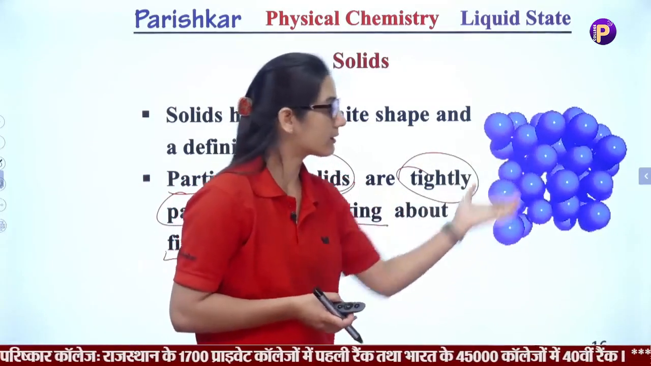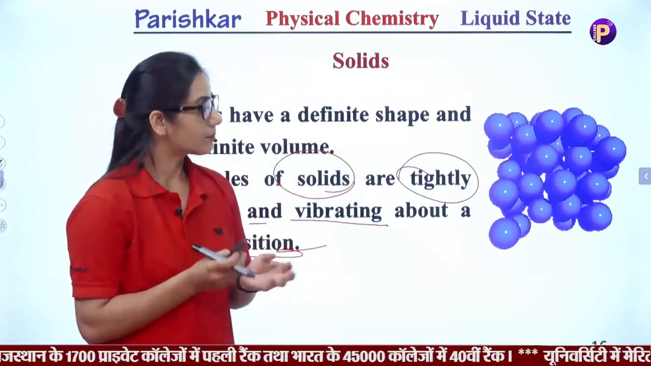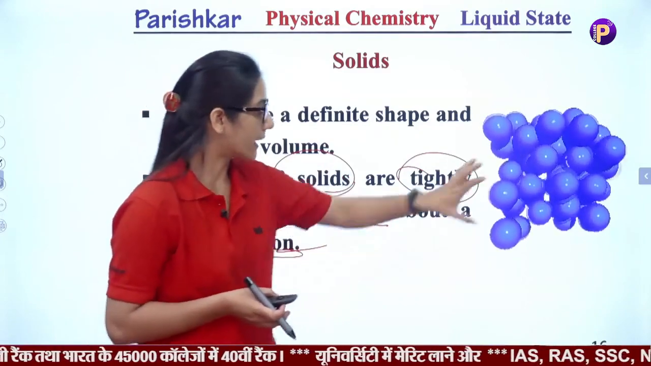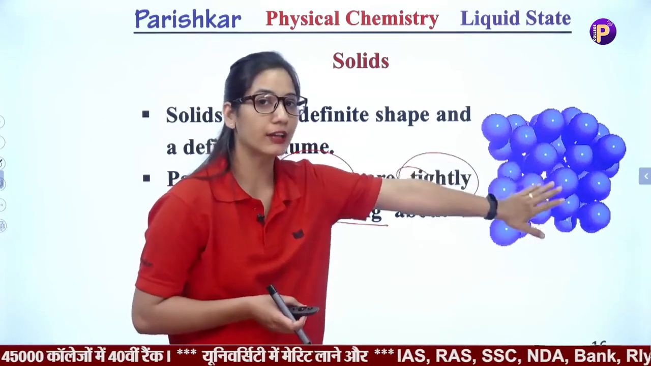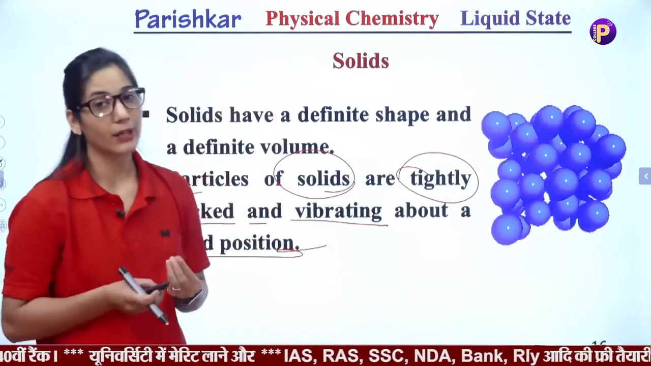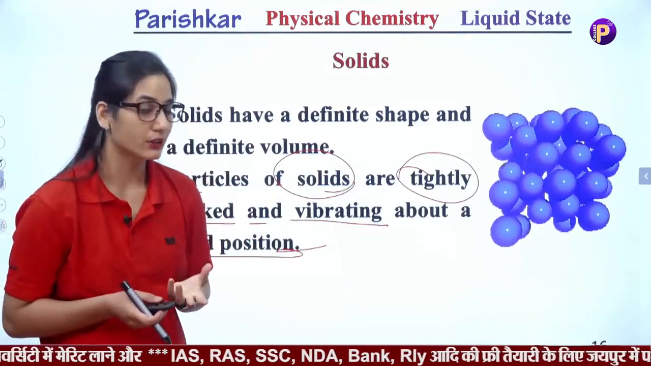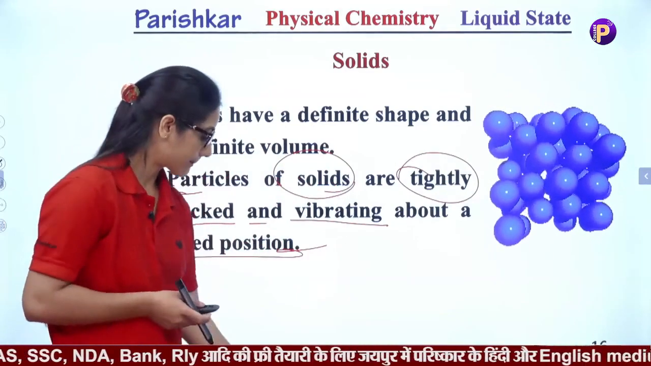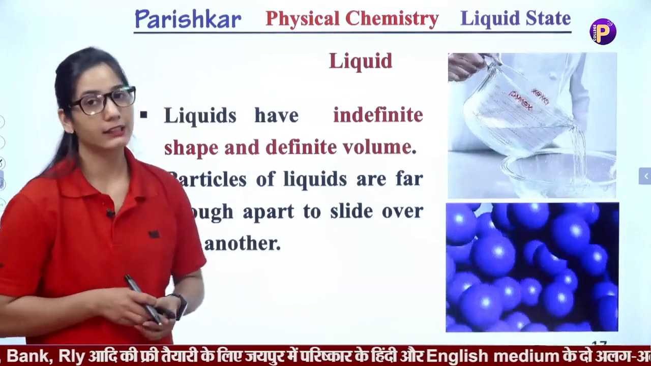So what are the particles of a solid like? Particles of solids, or we can say the state of solid, have definite shape and definite volume, and they can vibrate only on their mean position. They can't move from one place to another place. Okay. The next one is the liquid.